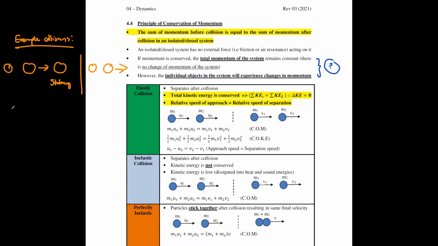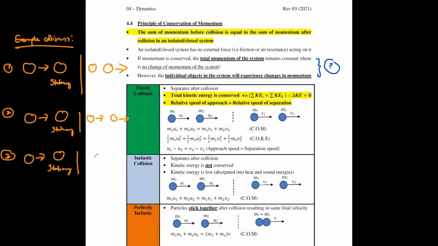This is example one. Another one could be that this object moves here, same as before, hitting the stationary object. And then after hitting the object, both of them start to move. And then the third case could be that this object moves, again hits a stationary object.